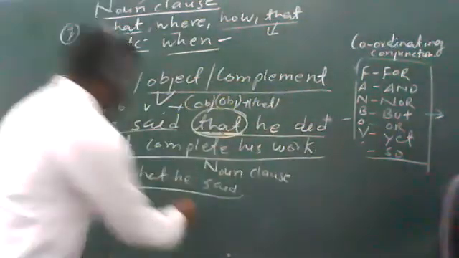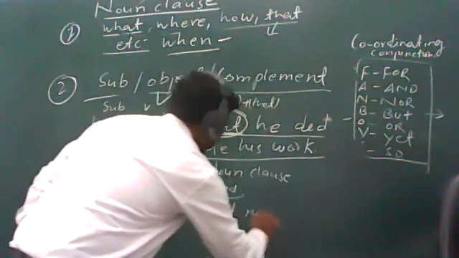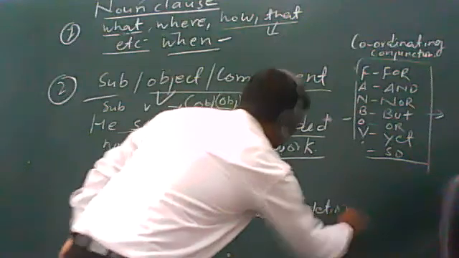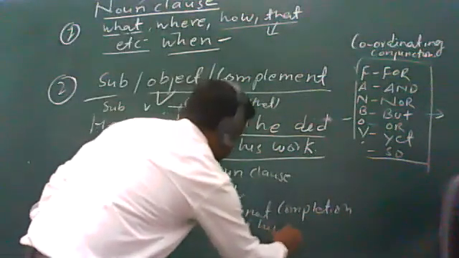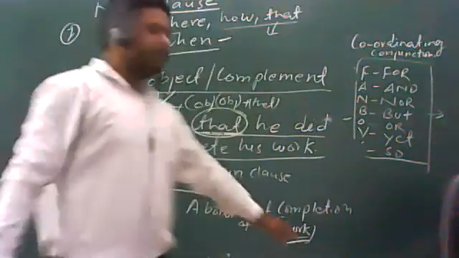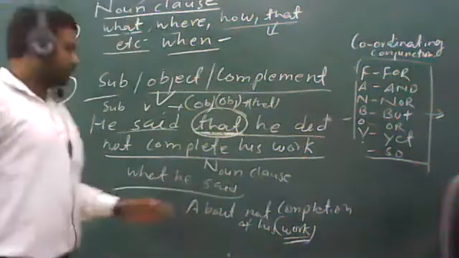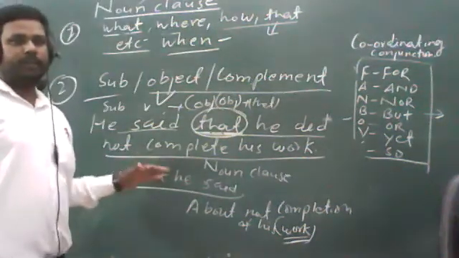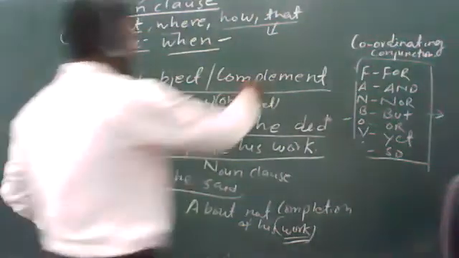So about completion of his work, about not completion of his work, उसके वर्क के बारे में हमें पता चल रहा है. So work is, you know that this is a noun word, students. So these are the things, if you keep in mind, you will be easily able to identify the noun clause in the sentence. Now see one example of complement.